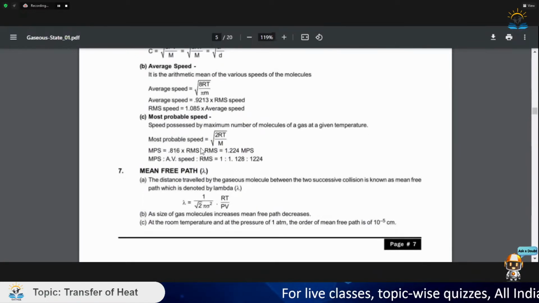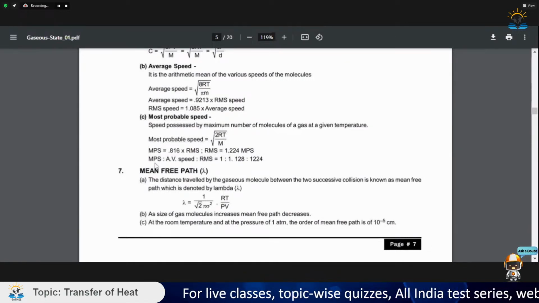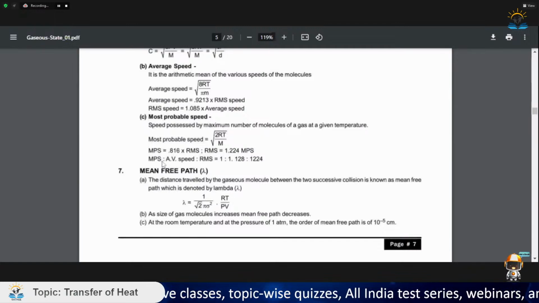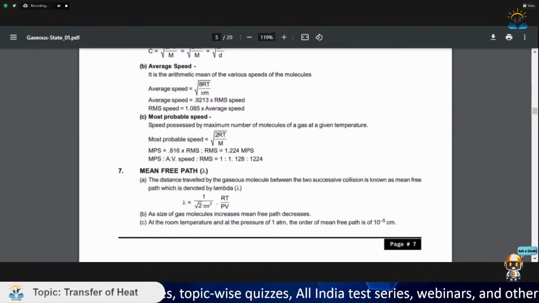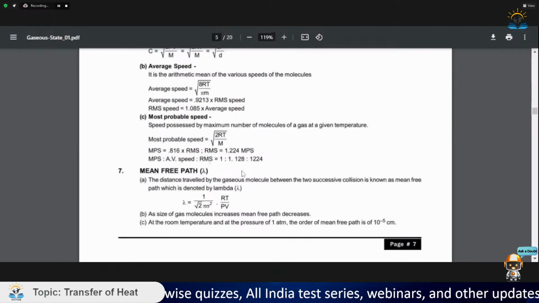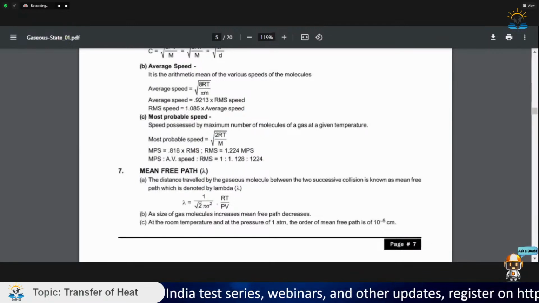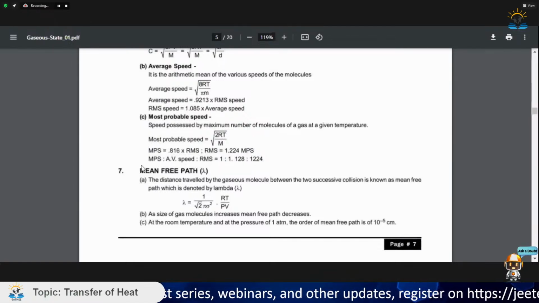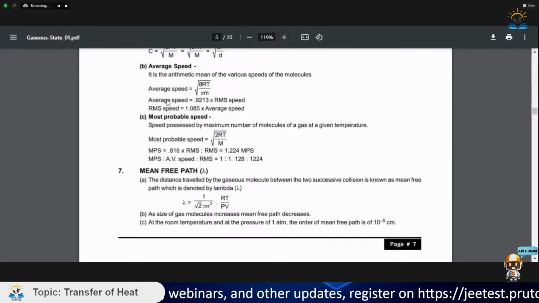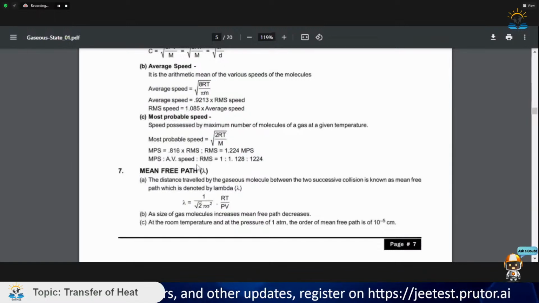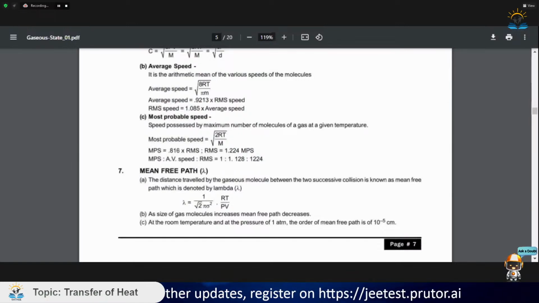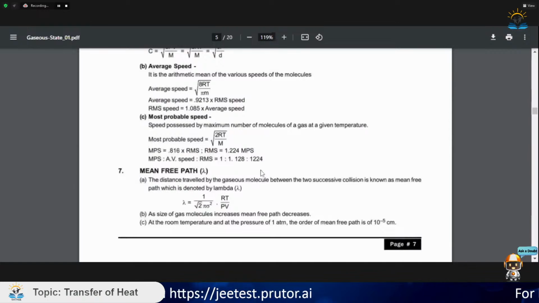Most probable speed is root of 2RT by M. In JEE 2021, this question came: which speed is the fastest? This ratio was asked directly in the question, where we were required to tell which is the greatest speed among most probable speed, average speed, and RMS speed. So you should know that RMS speed is the fastest, the greatest speed among all, and most probable speed is the lowest speed. So this is the ratio you should just keep in mind.